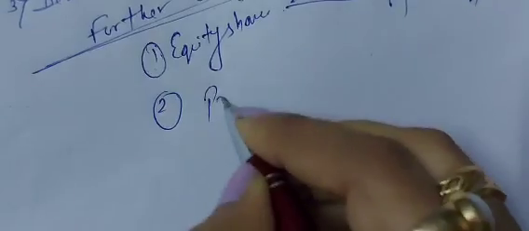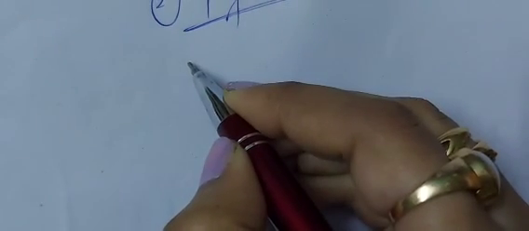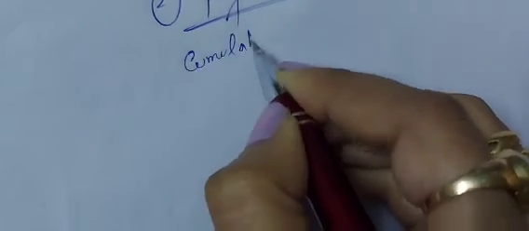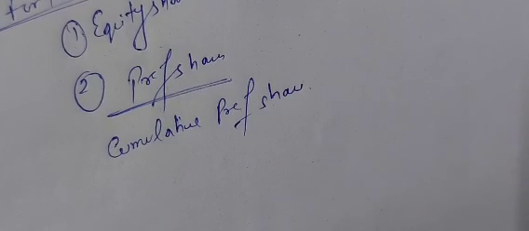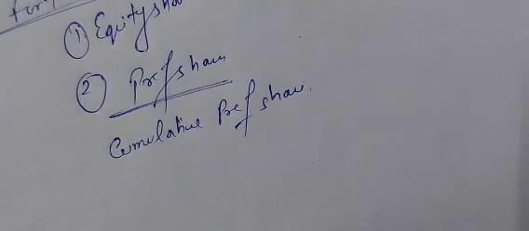Next is preference shares. We know there are different types of preference shares. We have studied this earlier also, in class 11 and class 12. The first one is cumulative preference share. What is cumulative preference share? Cumulative means we are adding up. So what happens? Suppose a company has suffered loss.